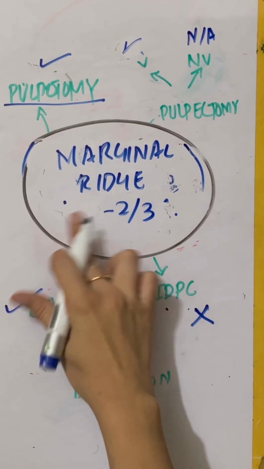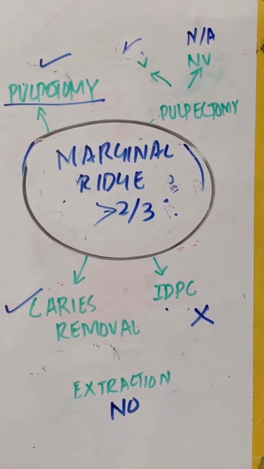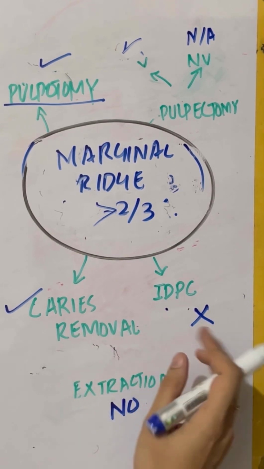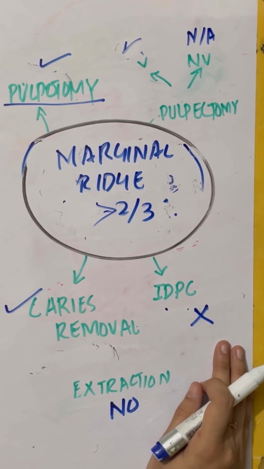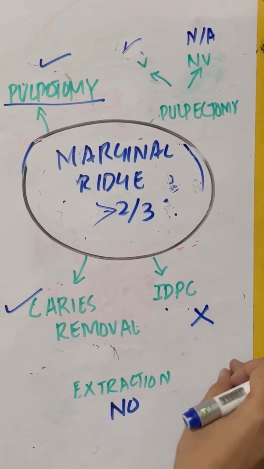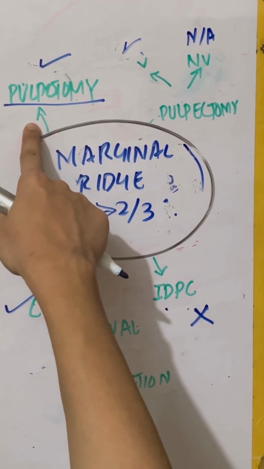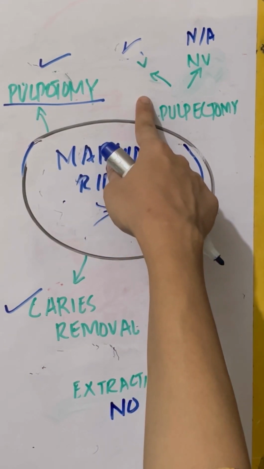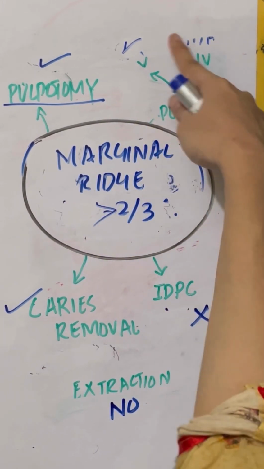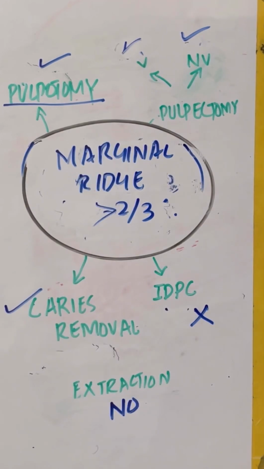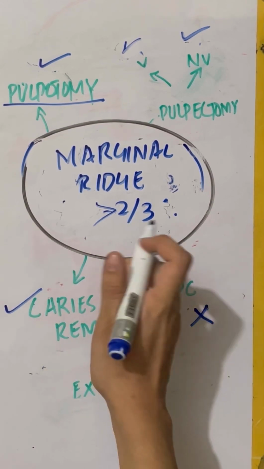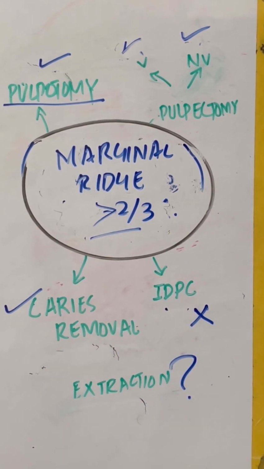What happens if the marginal ridge breakdown is greater than 2/3? Then we will go for caries removal, obviously. We will not go for indirect pulp capping. We will not go for direct pulp capping. We will go for pulpotomy. We will go for vital pulpectomy. And we will also go for non-vital pulpectomy in marginal ridge breakdown greater than 2/3. Extraction in marginal ridge breakdown greater than 2/3 is questionable.